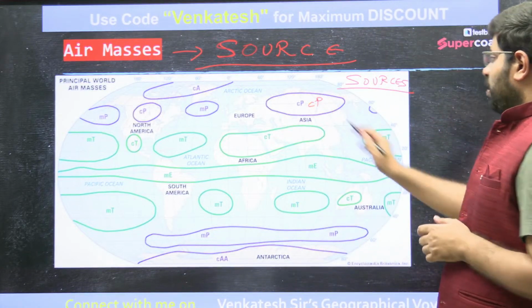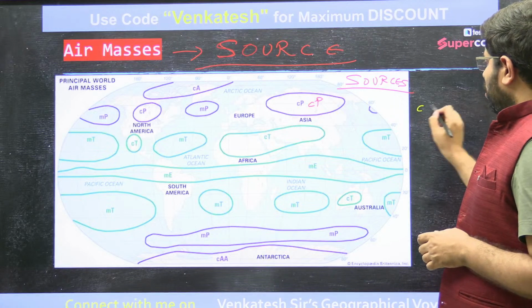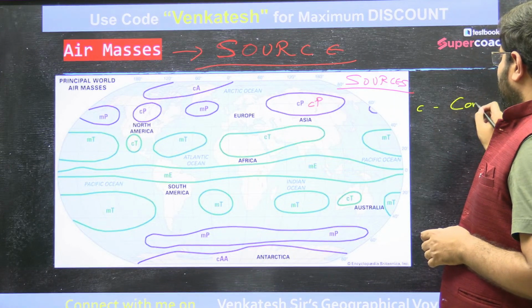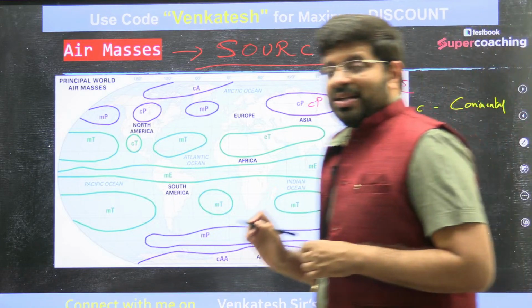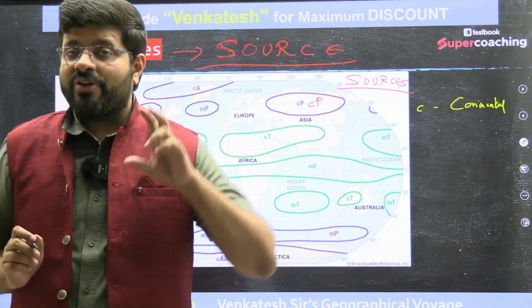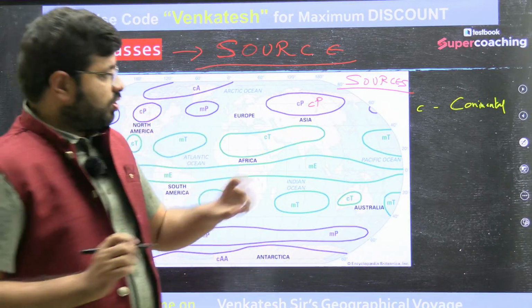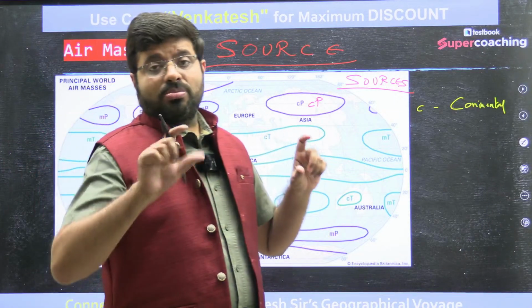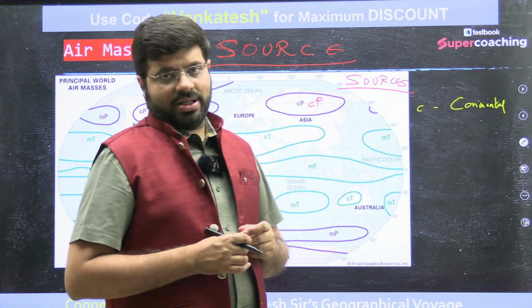For example, if this is the region of Siberia, the moment I say continental, c, it indicates away from the ocean. When you are away from the ocean, do you really find moisture? Definitely not. So the moisture aspect is met by the term continental.